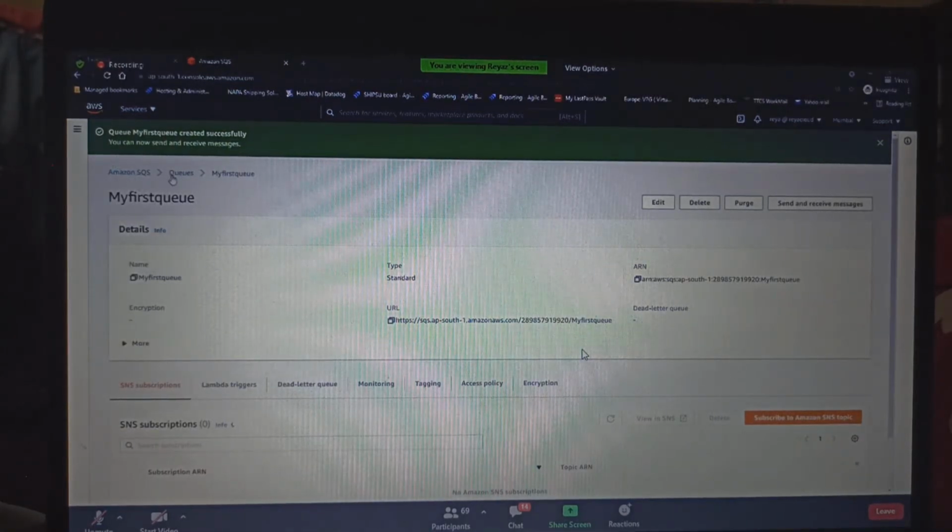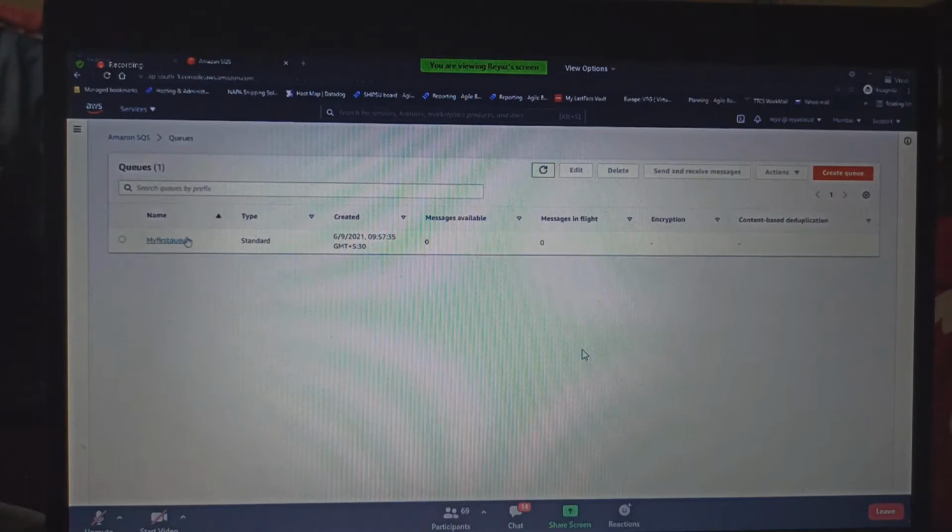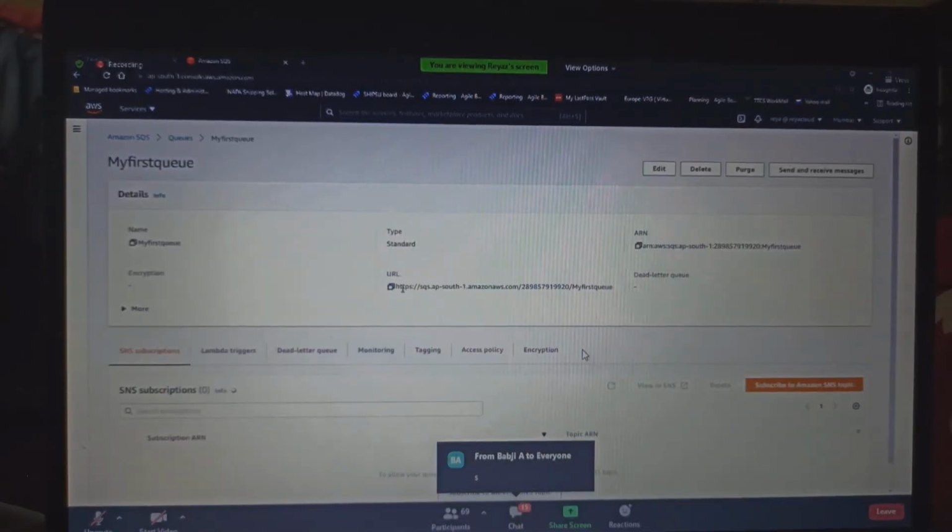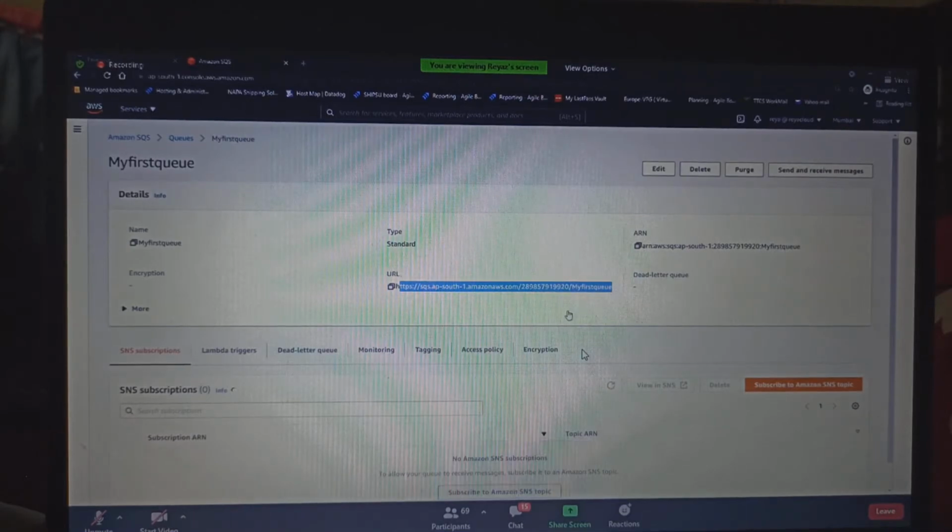So the queue has been created. See, the queue has been created. This is a standard queue, and when it is created, there are no messages available inside it, no messages in flight, meaning no messages being processed, and there is no deduplication, and we haven't enabled encryption. So should we send messages from here? Let's go inside it. You can select it and then click on send and receive messages. You can edit or delete it, and if you click on it, this is the URL that you should give to your producer to send messages and to receive them.